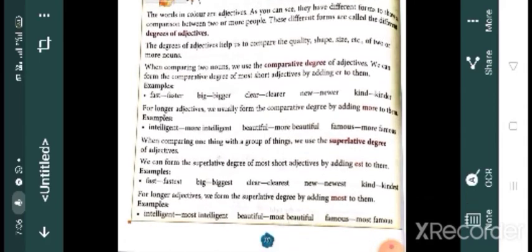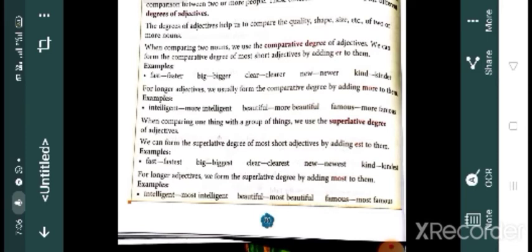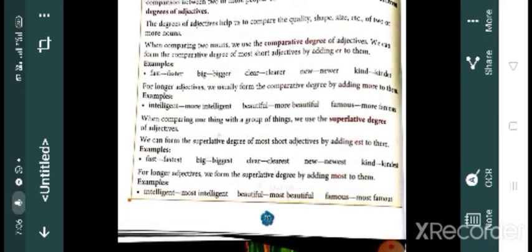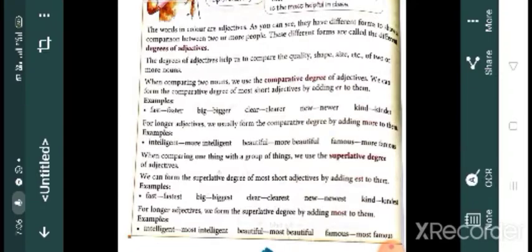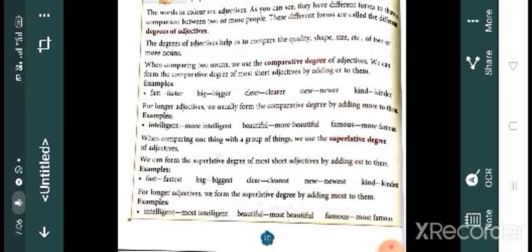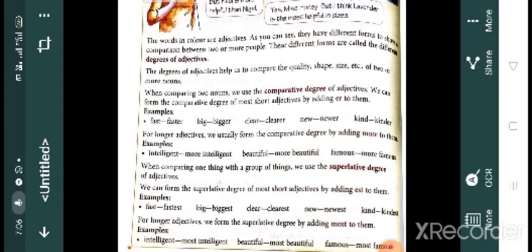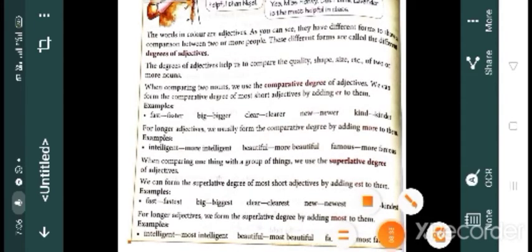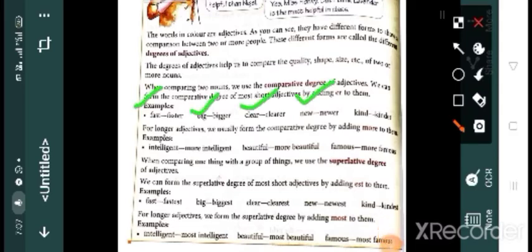Okay, when comparing two nouns, we use the comparative degree of adjectives. We can form the comparative degree of most short adjectives by adding er to them. So children, comparative degree. I told you when we compare two nouns, we use this comparative degree. And for short adjectives, for example, fast, big, clear, new, and kind.